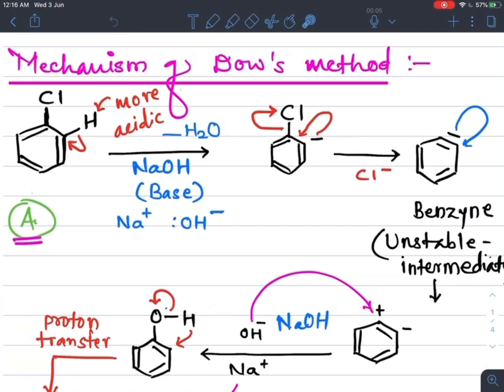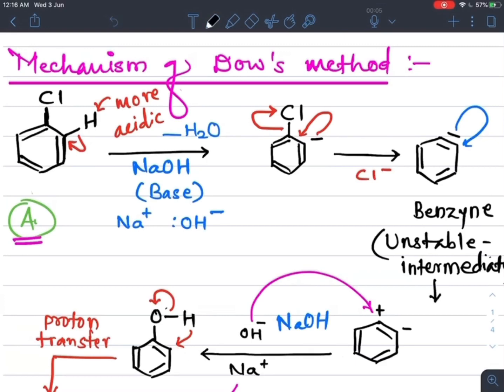Because excess NaOH is used, this NaOH supplies Na plus and OH minus. So OH minus gets substituted at this carbon, that is the carbocation, and we get here the OH containing benzene ring, with the negative charge here.